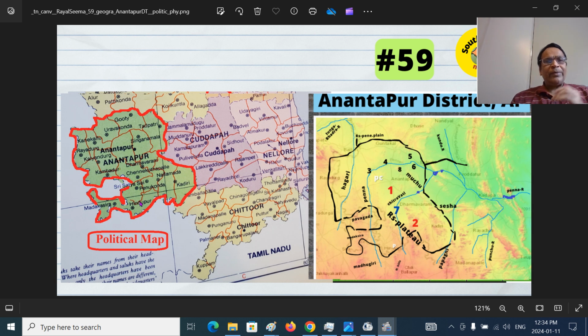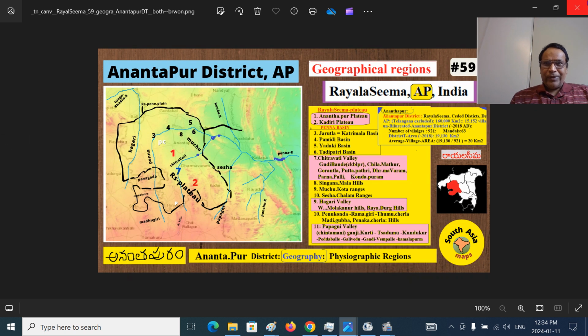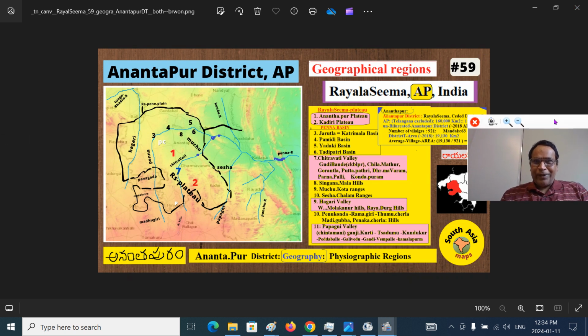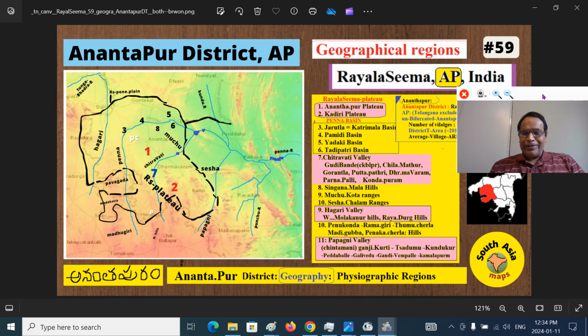Hindupuram here, Penukonda, the historical capital here, Dharmavaram here, on the bank of river Chitravati. So this border is the Seshachalam ranges between Pulivendula and this Kadiri and Nalamada region. So that's how the borders are drawn. If you know the physiography, you can understand these things much better. So that's about the fascinating Anantapur district of Rayalaseema region, and hope this will put you in the proper perspective,